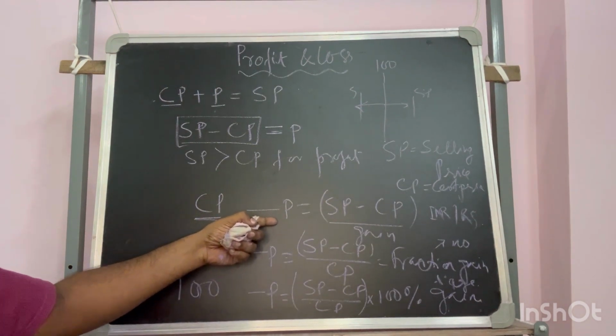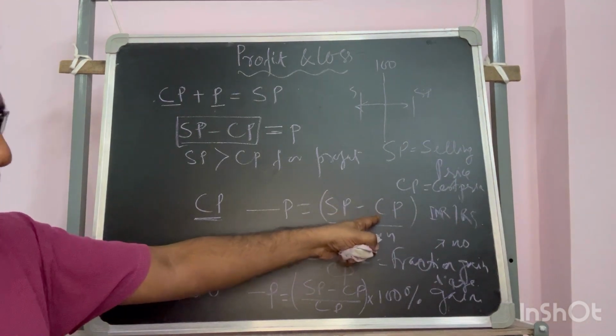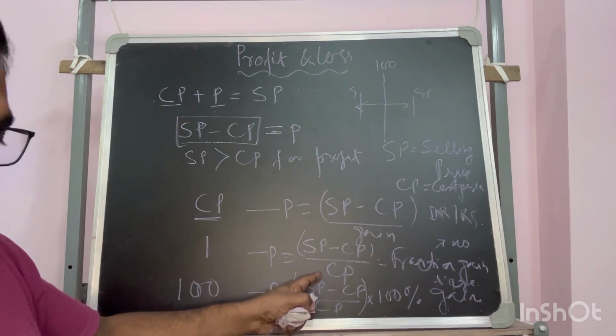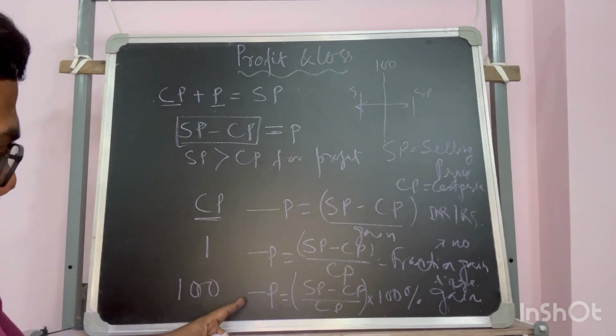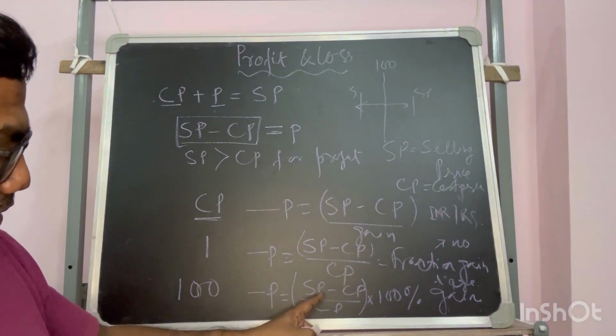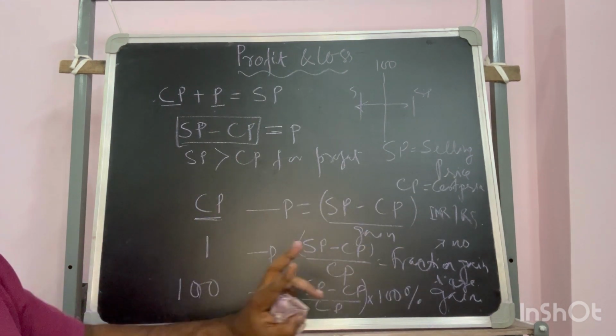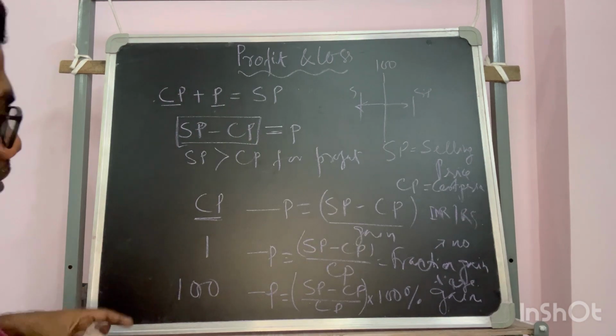Profit in rupees is SP minus CP. Profit in fraction is SP minus CP by CP, and profit in percentage is SP minus CP by CP into 100 percent. Understood?